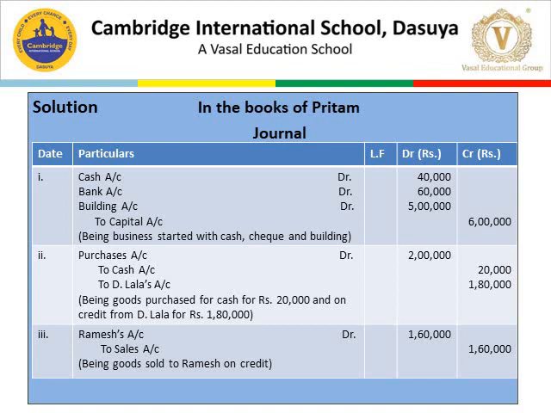Number 3, sold goods on credit to Ramesh 1 lakh 60,000. It's a simple journal entry. So we are selling goods to Ramesh for rupees 1 lakh 60,000. Here we have to identify whether this transaction is a credit transaction or a cash transaction.